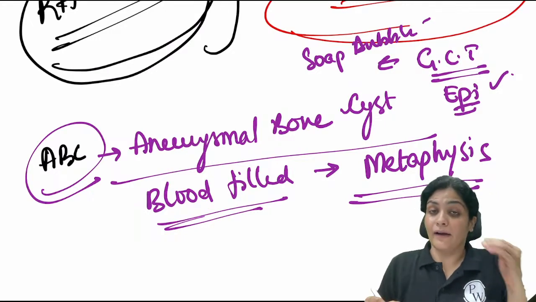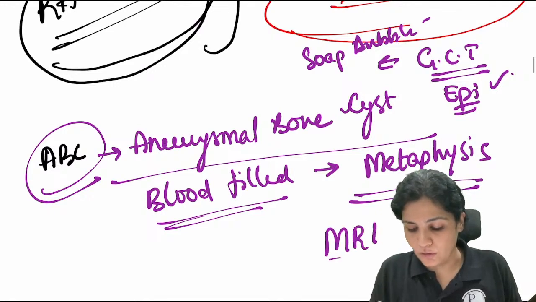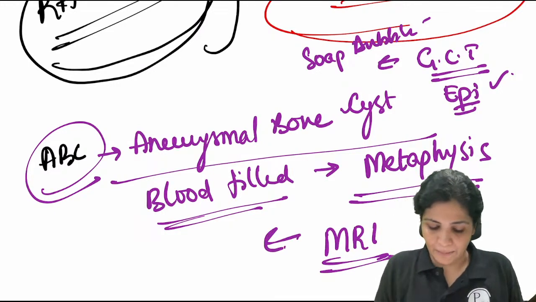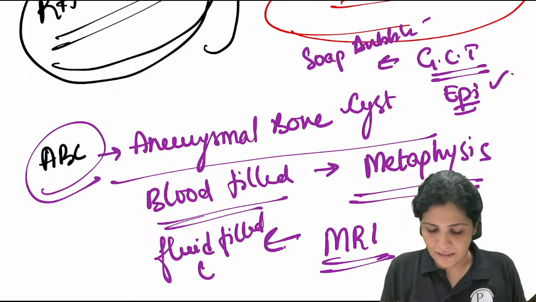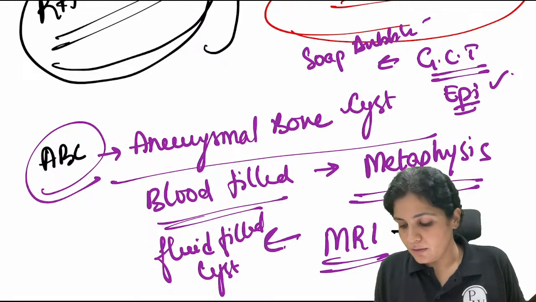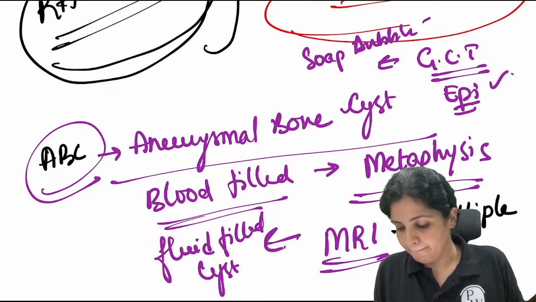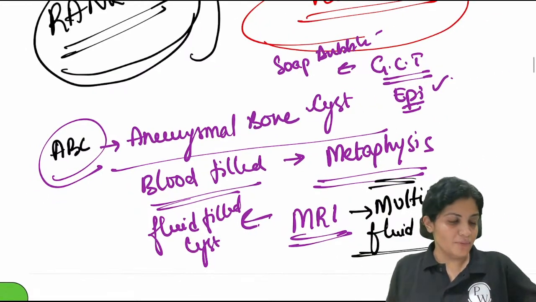And we don't rely only on X-ray, right? We go for MRI also. On the MRI for the ABC, you see something like a fluid filled cyst. So multiple fluid levels are seen in case of your ABC, right? That is how usually we differentiate, okay?